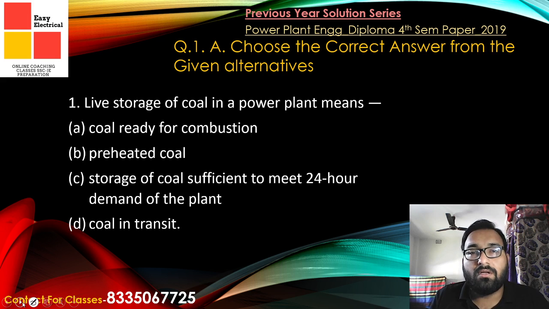Now coming to our discussion on the power plant engineering subject, as you can see, I have written down the first question: live storage of coal in power plant means: coal is ready for the combustion; number 2, preheated coal; number 3, storage of coal sufficient to meet 24 hours of demand of the plant; coal in transit. Now just pause the video for a second and try to answer yourself, then see my video again.